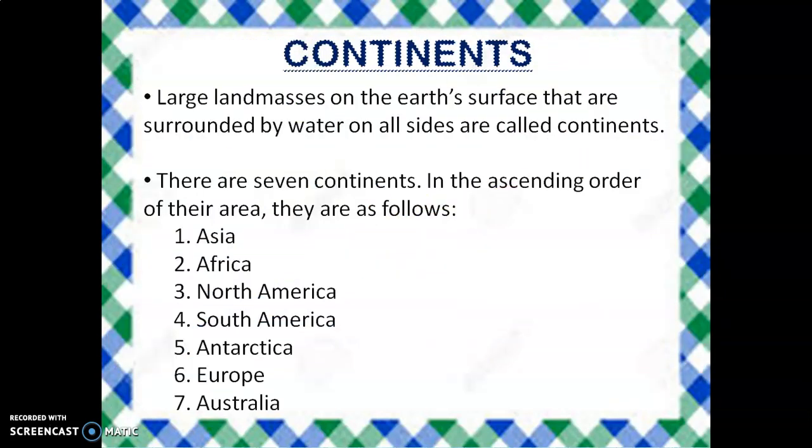Large land masses on the Earth's surface that are surrounded by water on all sides are called continents. There are 7 continents. In the ascending order of their area, they are as follows: Asia, Africa, North America, South America, Antarctica, Europe, and Australia. We'll study about each of these continents in detail.